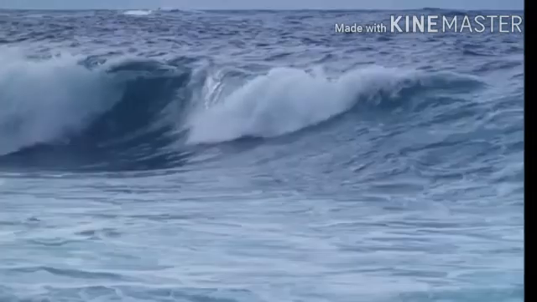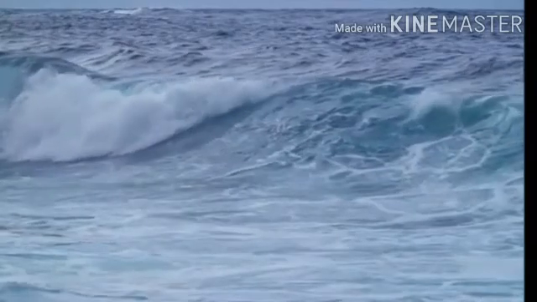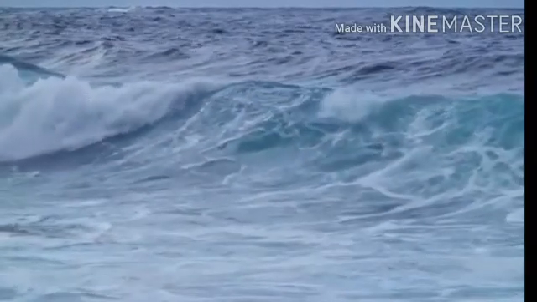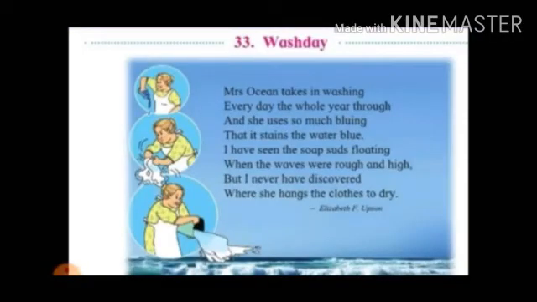So children, you might have come to know that we are going to learn a poem that is related to ocean. And the name of that poem is Washday. So come on children, let us first read the poem.